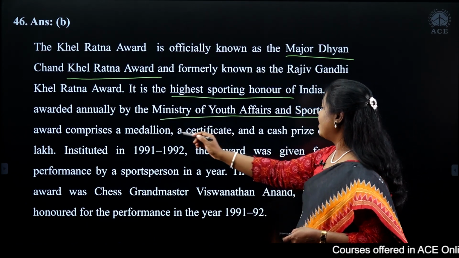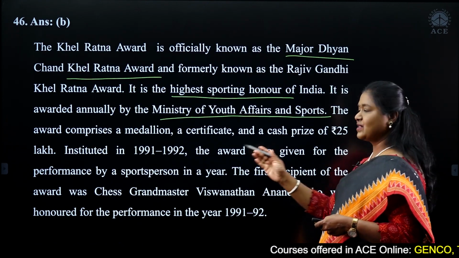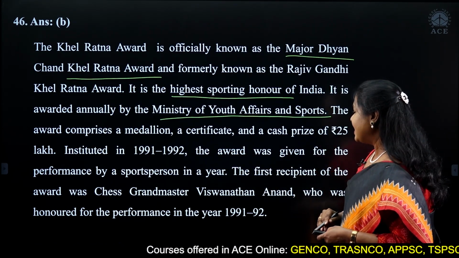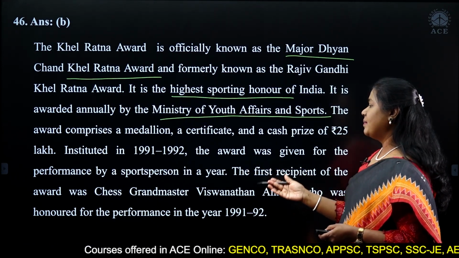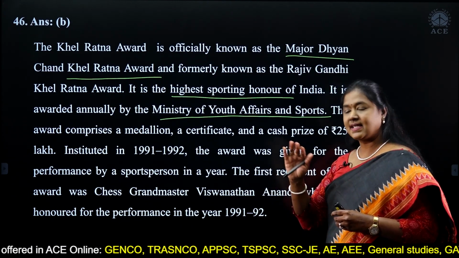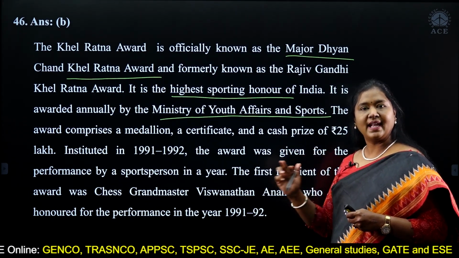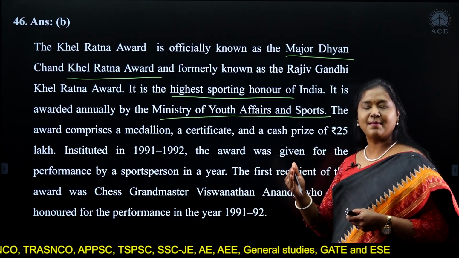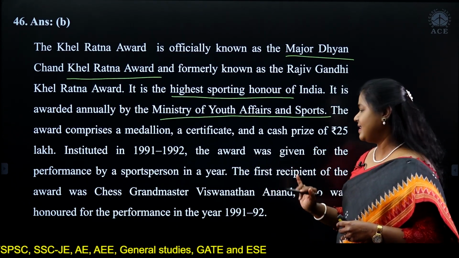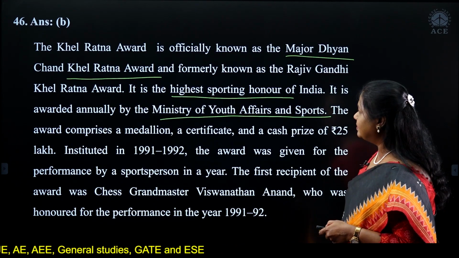It comprises a medal, a certificate and a cash prize of 25 lakhs, constituted from 1991-92, given for the best performance. A committee assesses the performance in all the top international events like the Commonwealth Games and Olympics, sees the performance and then judges who is the best. Okay.